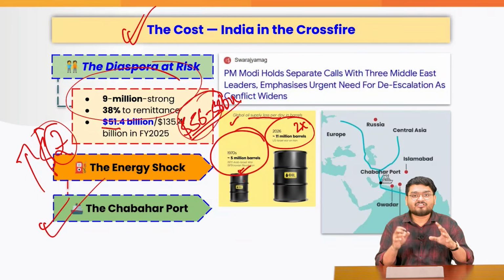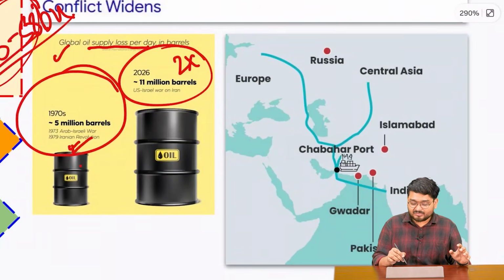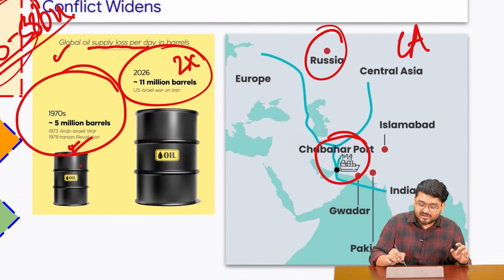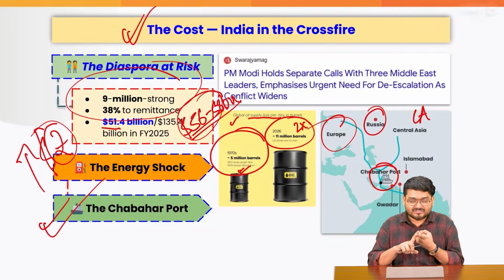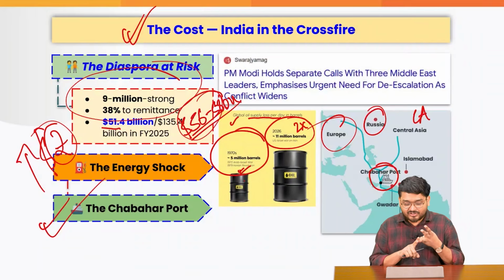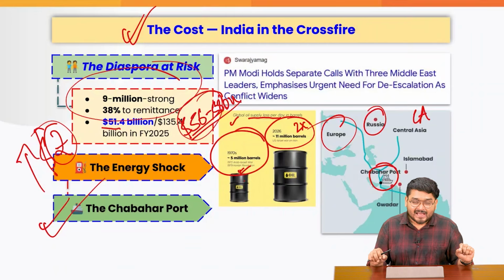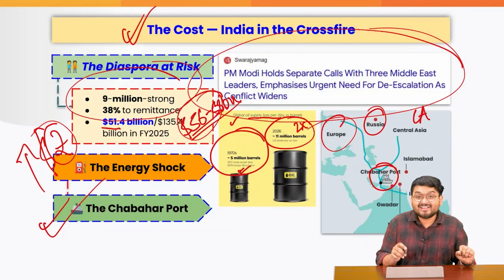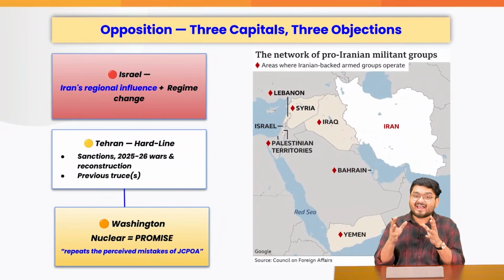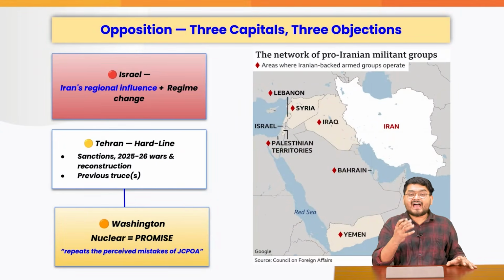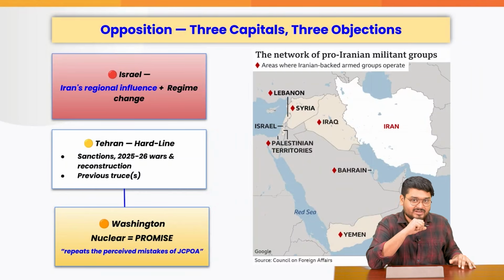And finally, India actually promised a lot to Iran by developing the Chabahar port, and Iran also promised that from the Chabahar port we can reach Central Asia, Russia, and even Europe. So on our economy, remittances, inflation, infrastructure, connectivity, and global diplomacy fronts, India is suffering. That is why our Prime Minister is also holding separate calls with various Middle Eastern countries to mitigate this kind of cost. And this kind of memorandum of understanding can actually be a very good deal going forward. India also supported this because of the many issues that we are facing right now.